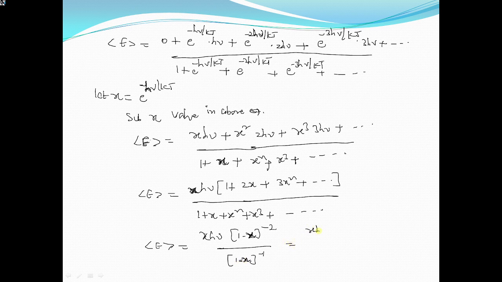So I can write it as x h nu divided by, if I take this (1 minus x) whole power minus 2 to the denominator, I get (1 minus x) whole power plus 2, so plus 2 minus 1 will be plus 1. So we got the average energy E equal to x h nu divided by 1 minus x.